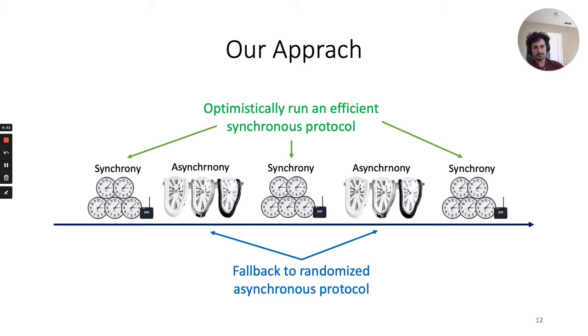Given the fact that communication before GST cannot be bounded, we believe that it makes much more sense to run an efficient quadratic randomized protocol during asynchronous periods than keep wasting bandwidth while waiting for asynchrony to run a linear protocol.